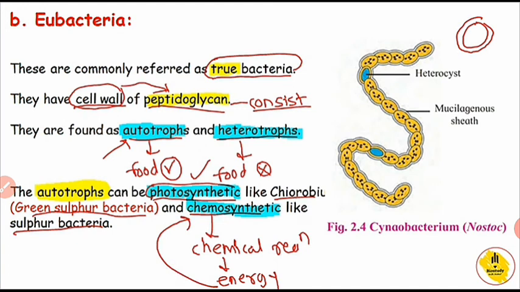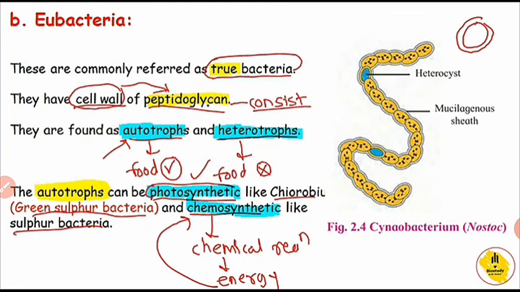Photo means light, and with the help of light, chlorobium, green sulfur bacteria produce food material, so they are called autotrophic.